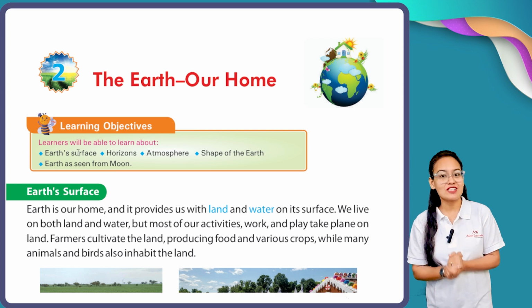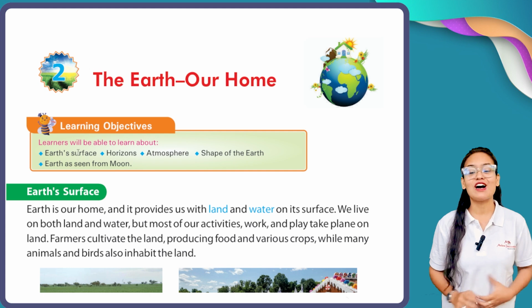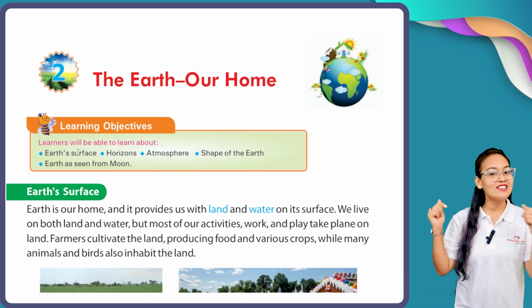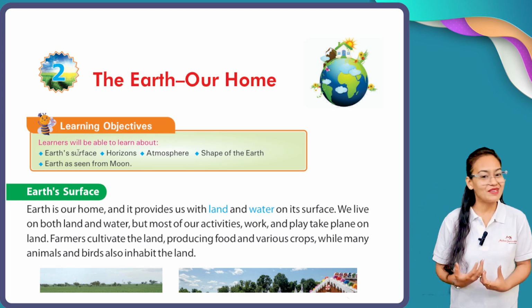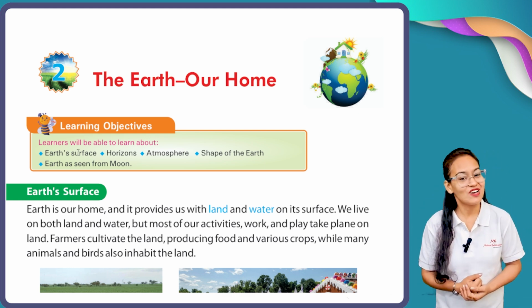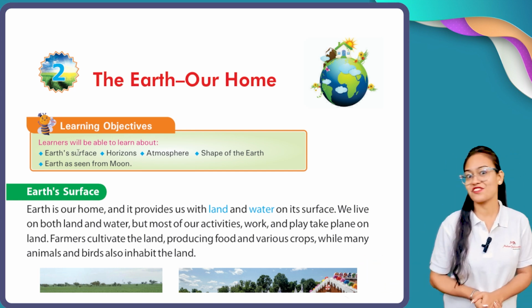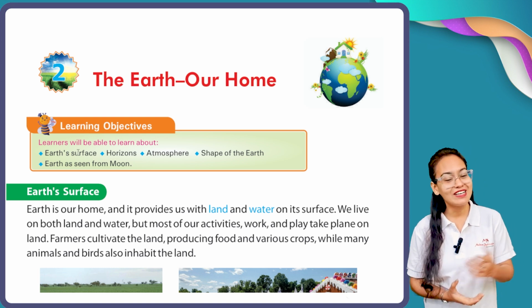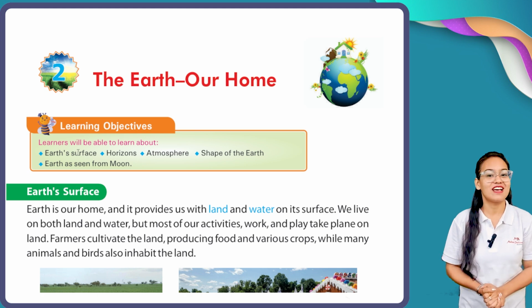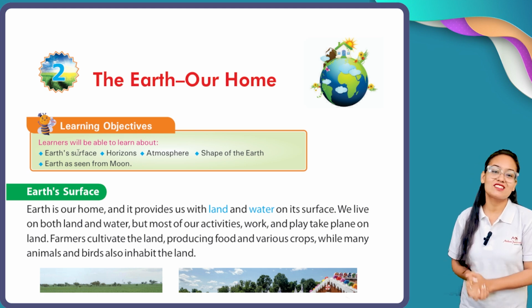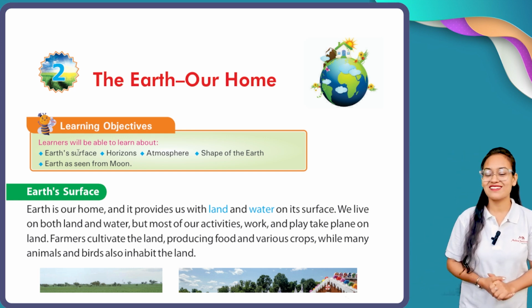Today, we are going to start a new chapter, and the title of this chapter is Earth, our home. In this chapter, we are going to discuss our own home, meaning our planet Earth. We will see what the horizon is, what the meaning of horizon is, and I will tell you further about our atmosphere, the shape of our Earth, and so on. All these things we are going to discuss in this chapter. So, shall we start? Come.